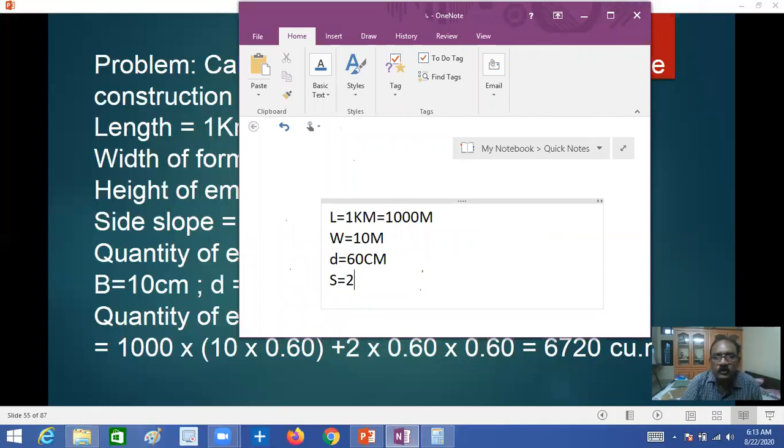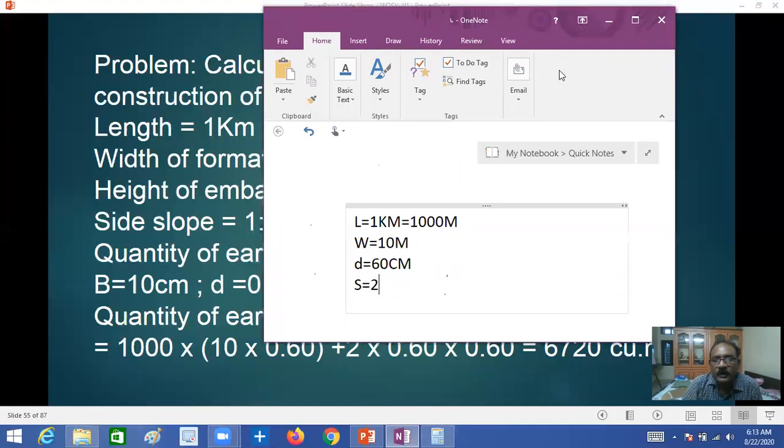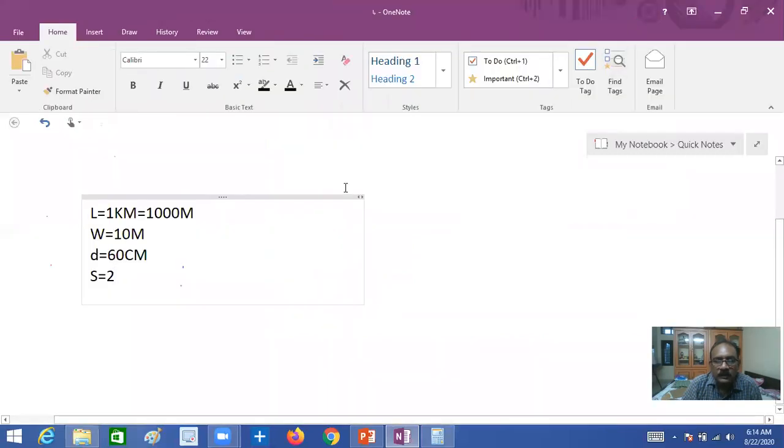So we are asked to calculate the quantity of earthwork. What is the formula to calculate the earthwork?